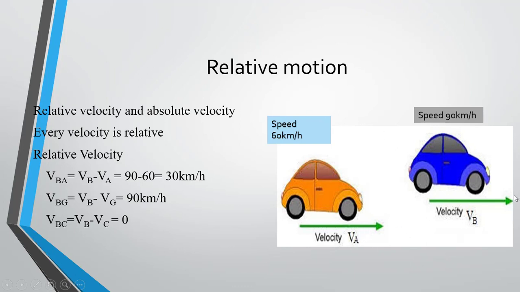If both the cars are moving, the driver sitting in this car B sees that his velocity is 30 km per hour with respect to car A. This is the velocity, or the relative velocity, of B with respect to A.